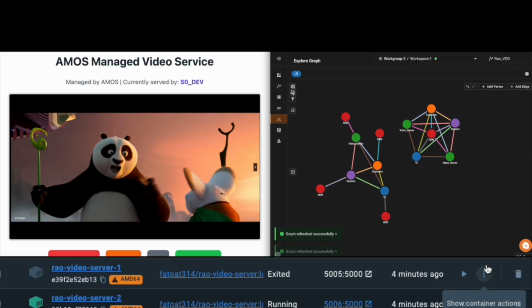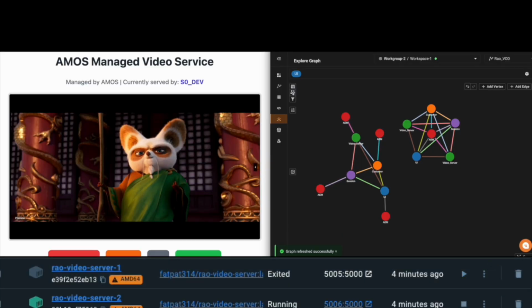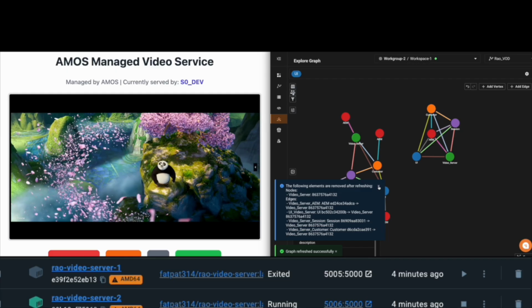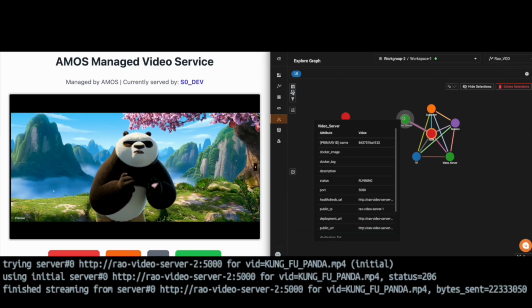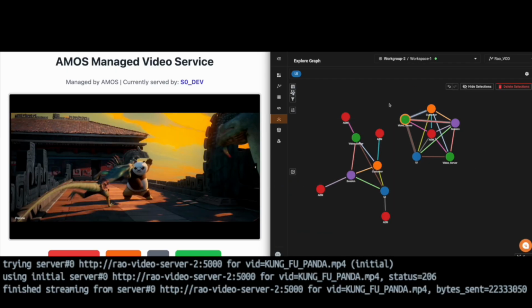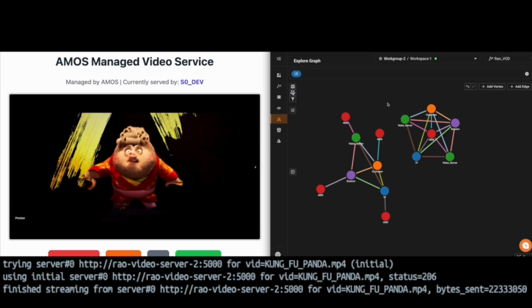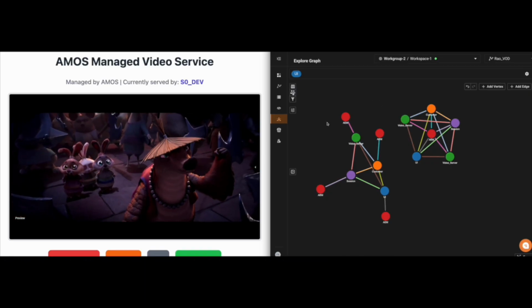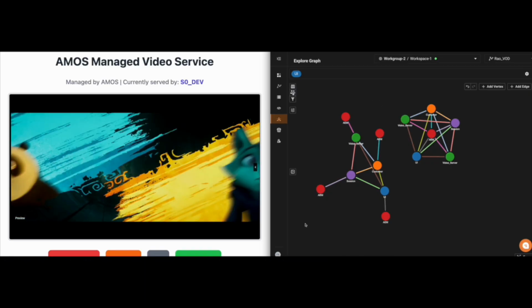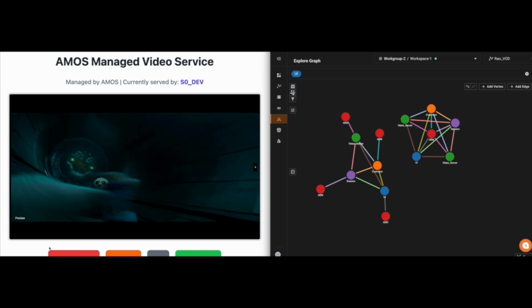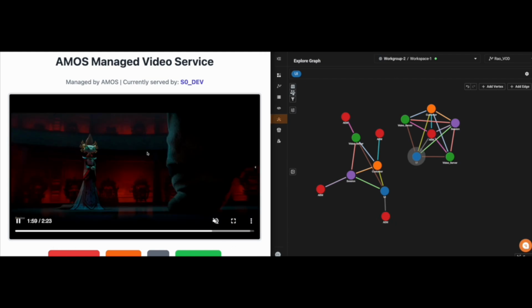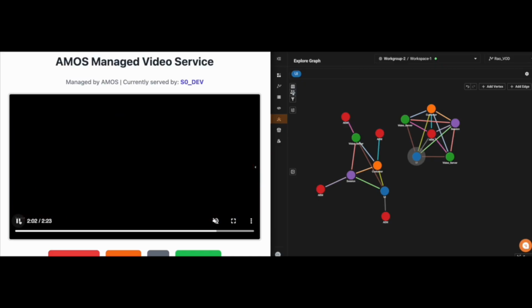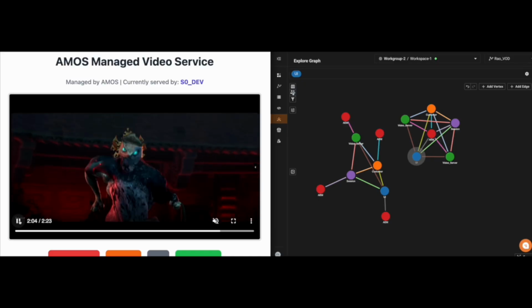Once the primary video server is restored, the secondary server can be taken offline. The UI automatically detects this service transition and continues playback from the recovered primary server without interruption. Through this process, AMOS continuously redeploys and re-networks any failed video server, ensuring that an active failover instance is always available for reliable video delivery.